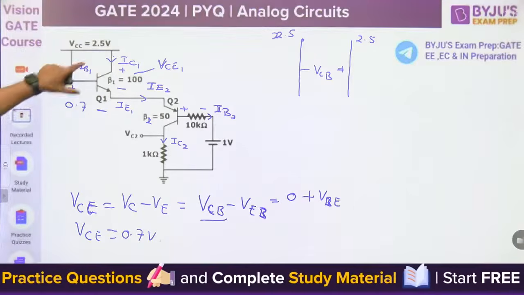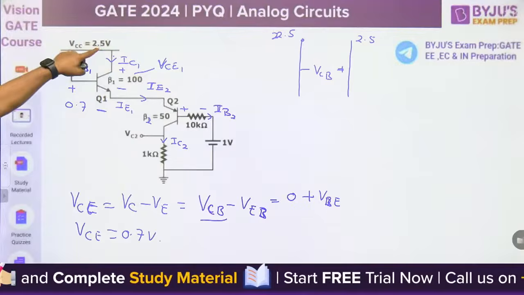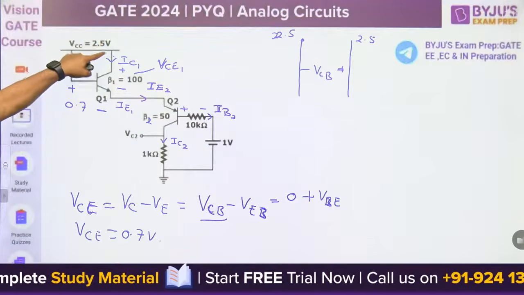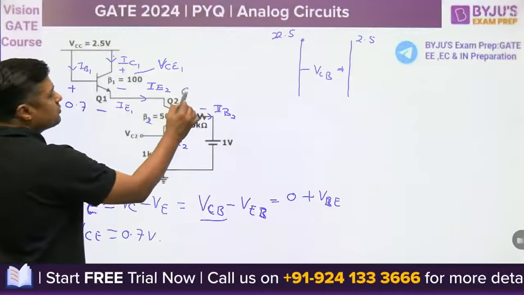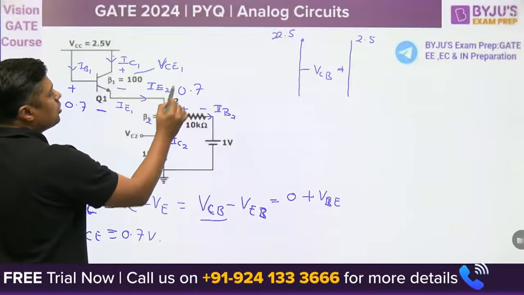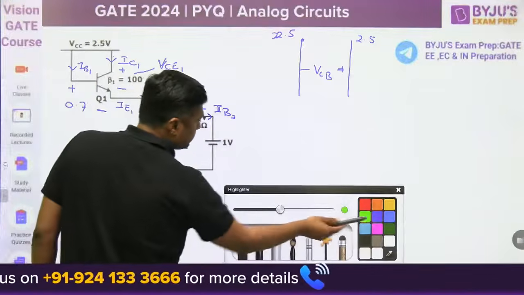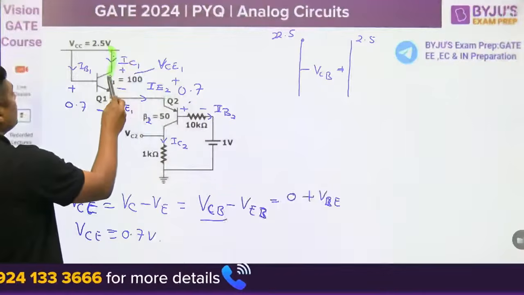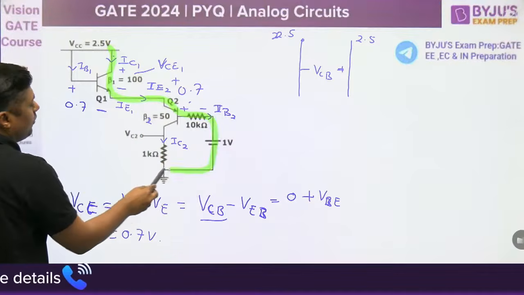The voltage at this point is 0.7 volt. Now you can write the KVL from this point. This is 2.5, this is 0.7, and this is 0.7 because this drop is VEB, 0.7 volt. So from this point, you can write a KVL and then find the value of IB.